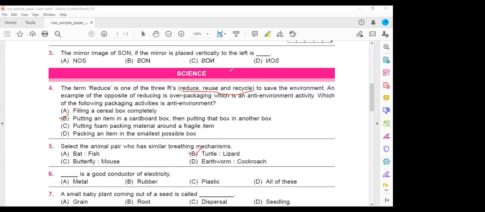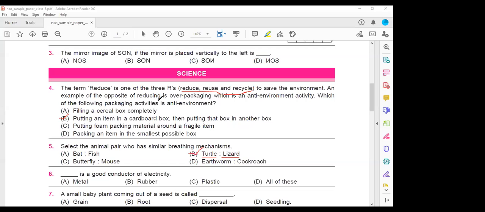Yes, tell me, children. Ma'am, why can't it be earthworm and cockroach? Earthworm breathes with the help of moist skin. Cockroach is an insect. It breathes with the help of spiracles. I think I have explained to you: insects breathe with the help of spiracles, small holes. So this is different, whereas turtle and lizard belong to the reptile category.